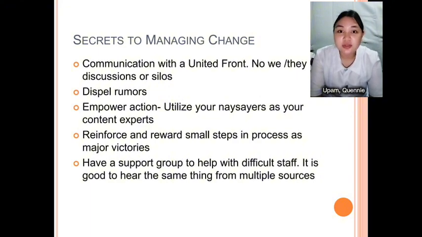Empowering actions, utilizing even those who initially oppose the change as a valuable source of information and insight. Then, positive reinforcement, recognizing and rewarding small successes to build momentum. And then, seeking support, having a support network to help manage difficult situations and ensure consistent messaging.